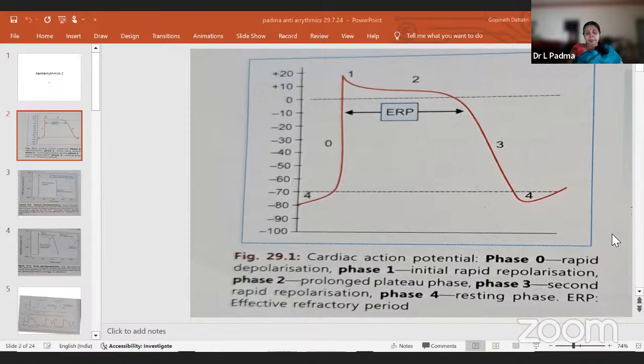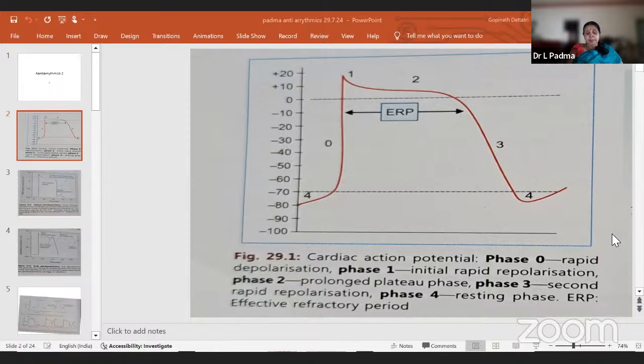Early afterdepolarization is mainly because sodium channels are recovering from inactivation, and before it recovers completely there is repolarization of the action potential. This can occur during the plateau phase, and repetitive afterdepolarization can trigger an arrhythmia. So these are the ones: normal automaticity and enhanced automaticity in the SA node.